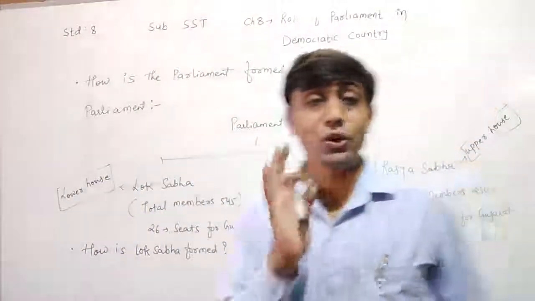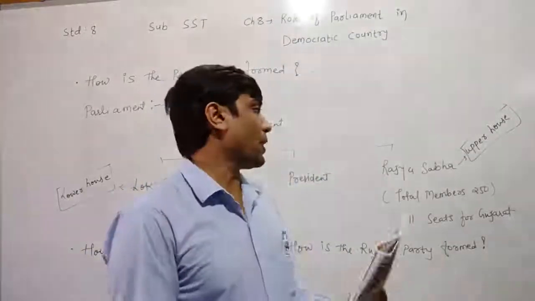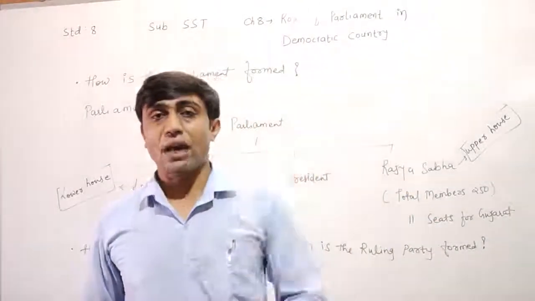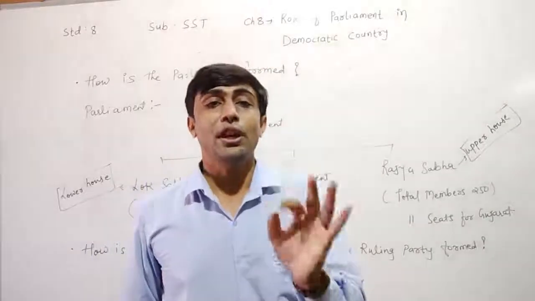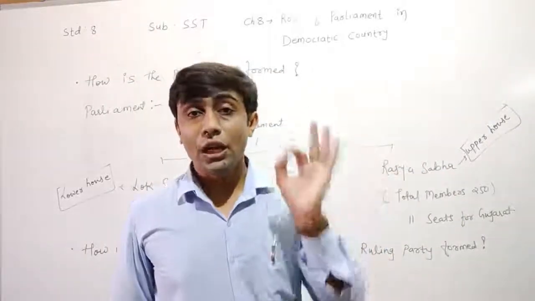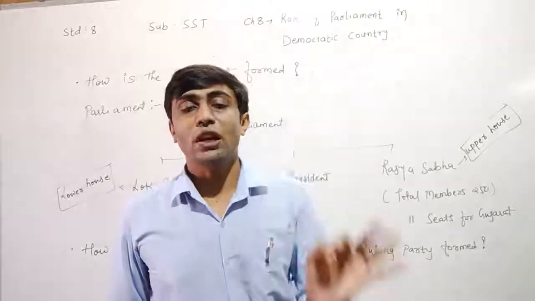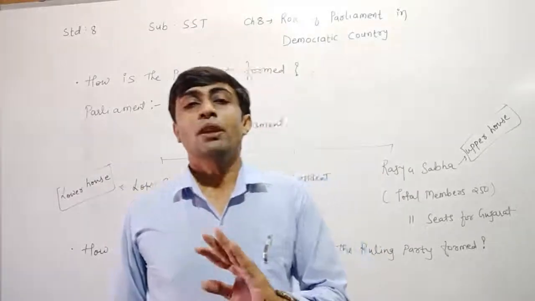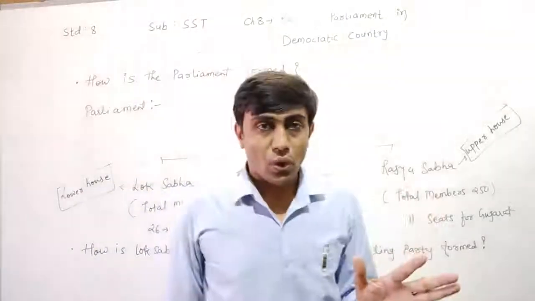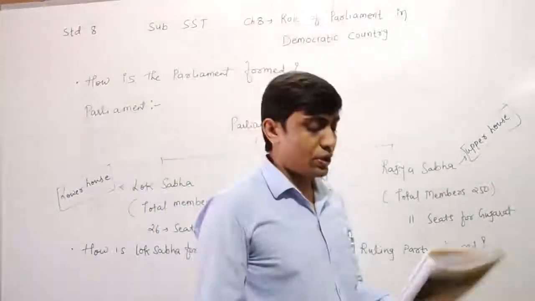Here the legislative assembly members of every state and union territory elect the Rajya Sabha's members, and 12 people are nominated by the President of India. It means 238 are elected from the different states and union territories, and 12 people are appointed directly by the President of India. These 12 people are experts of different fields like science, technology, sports and so on. And in Rajya Sabha there are 11 seats for Gujarat.